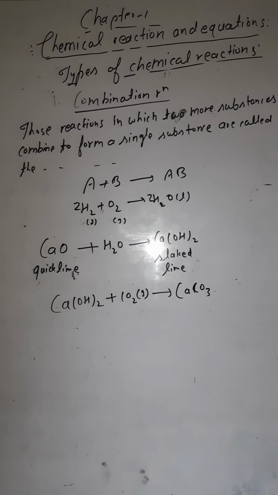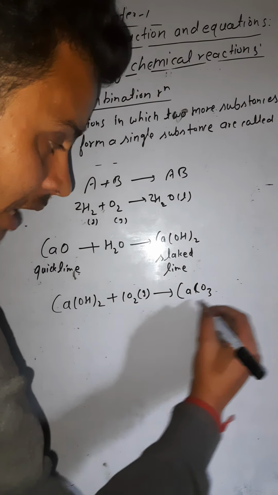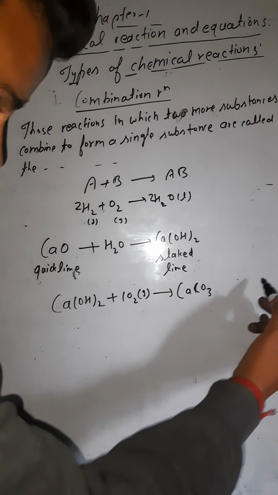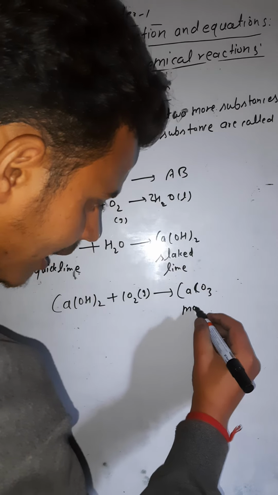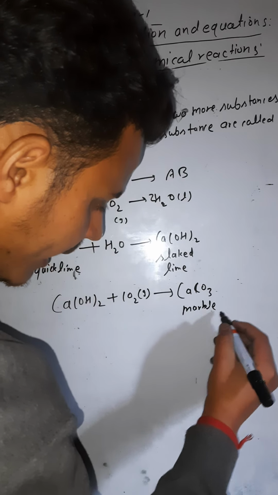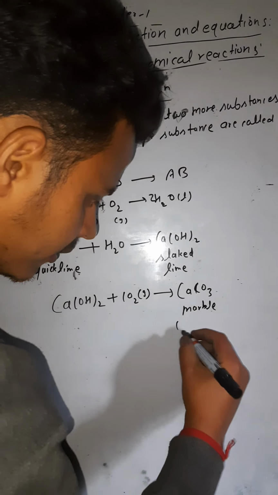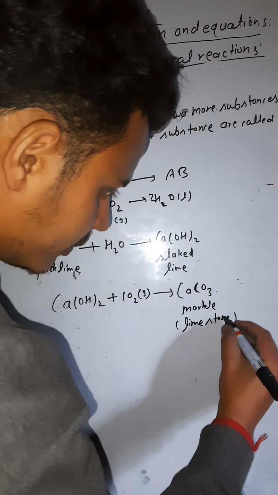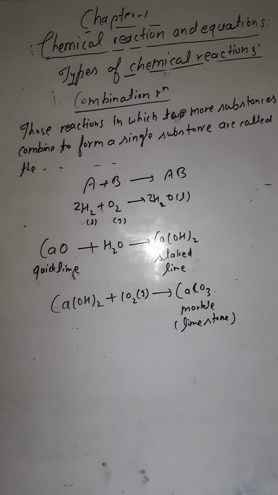What do we call it? We call it marble, also known as limestone or calcium carbonate. The chemical name is calcium carbonate, and other names are also there. One name is marble, and it is also called limestone. So these are the common names. This is again an example of combination reaction.